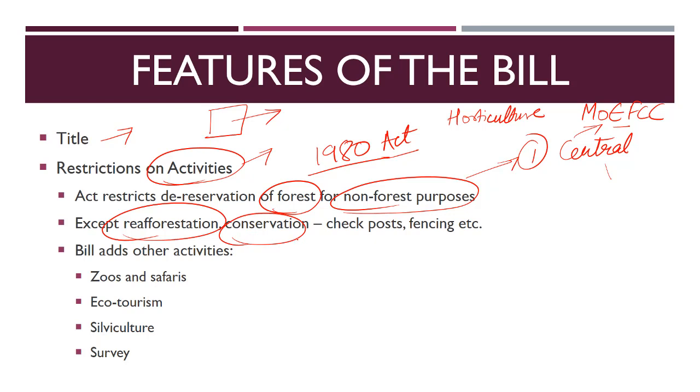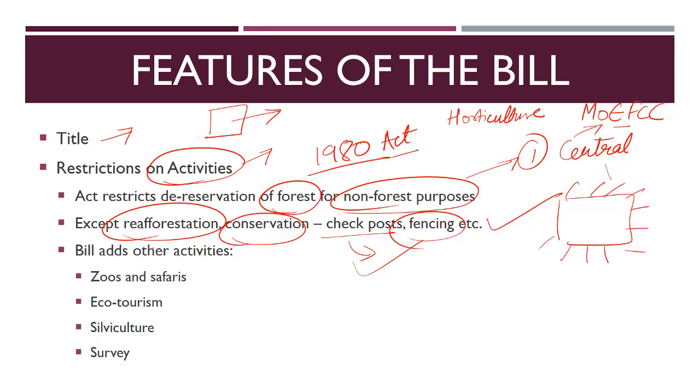And what is included in that? See, if you are raising a check post of people of the forest department, the people who will be there to conserve this forest, to protect this forest, that you can do. Fencing along a forest area so that nobody can enter illegally, that is also allowed. Such things which are there for conservation and which are defined in this act, they are allowed here.